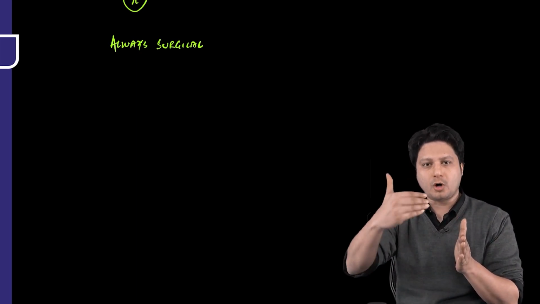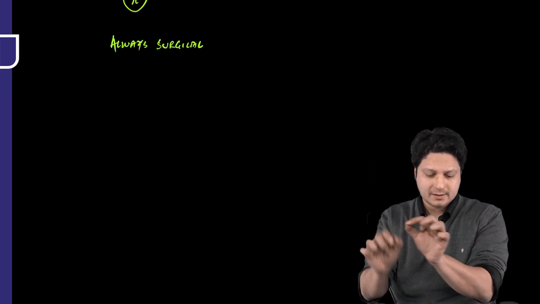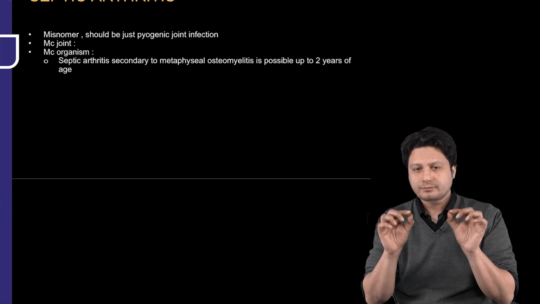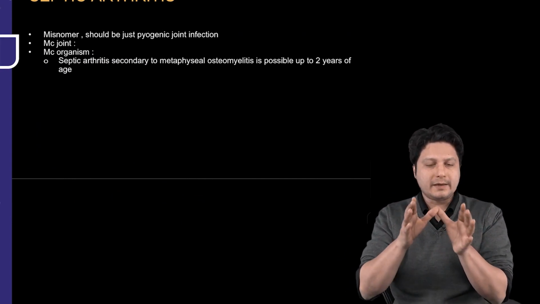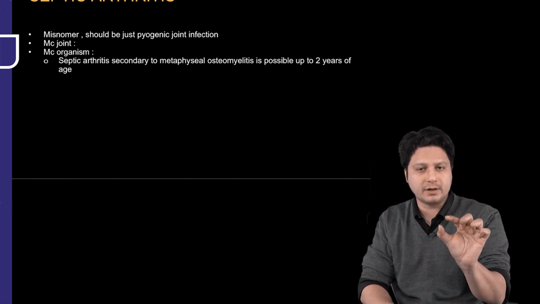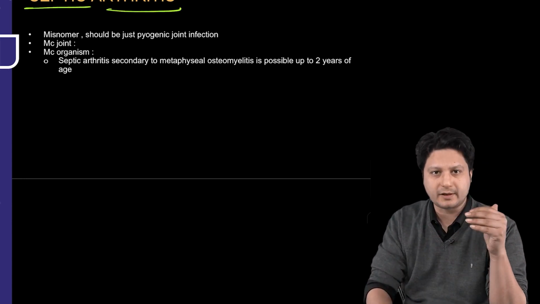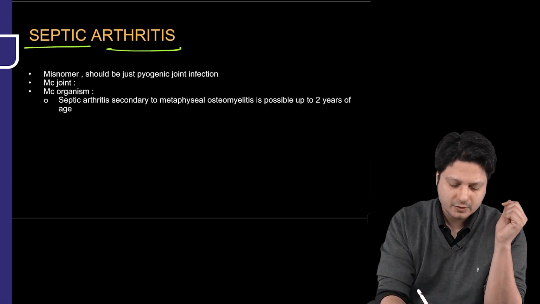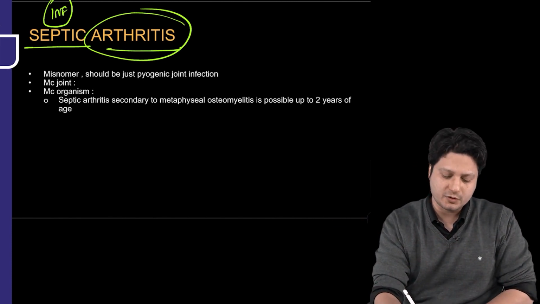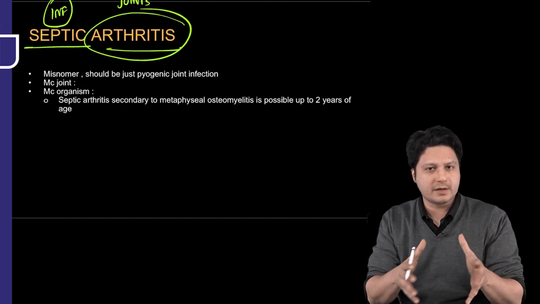Now, what we are about to talk about is the involvement of the joint because of these infections, and that is coined as arthritis. That means septic arthritis. So the next condition that we are going to talk about is septic arthritis. First of all, let's decode this heading itself: what is septic arthritis? Septic, as the name indicates, is an infective pathology, something where we are dealing with infection. So septic means infective. Now let's talk about arthritis. Arth is the word used for joints, and itis is inflammatory pathology. That means the outcome of any inflammatory pathology in a joint is arthritis.